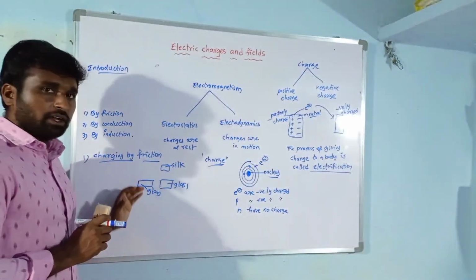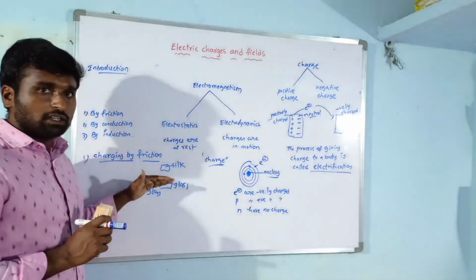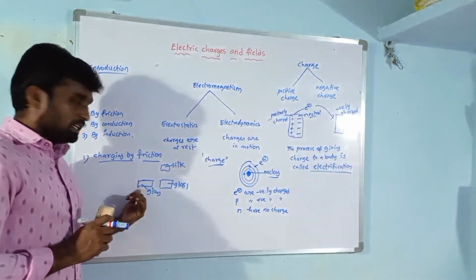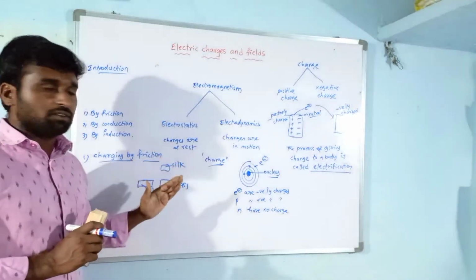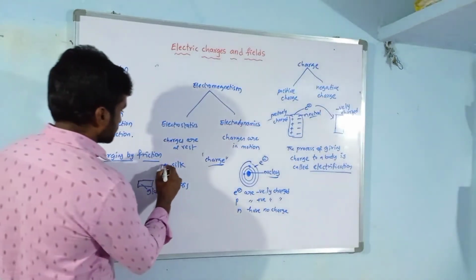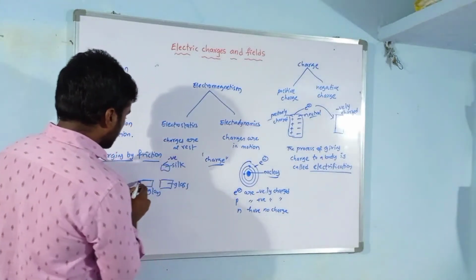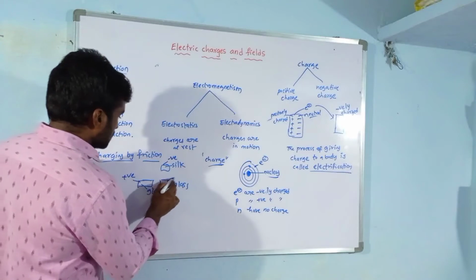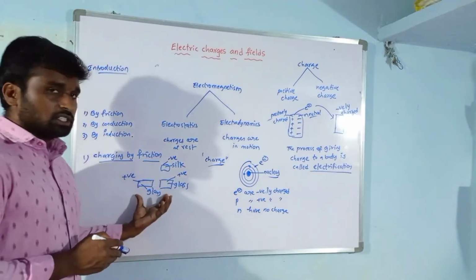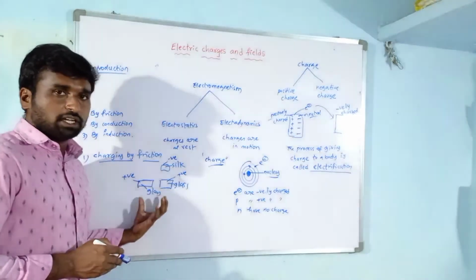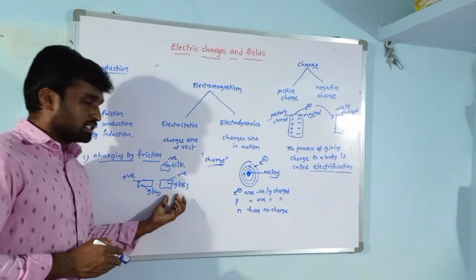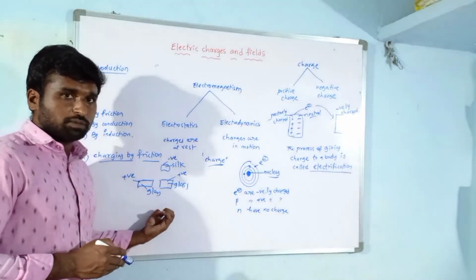That means when a glass rod is rubbed by a silk cloth, the glass rod becomes positively charged and the silk cloth becomes negatively charged. Silk cloth negative, glass rod positive. So this glass rod is also positive. These two charges are similar charges. Both are positively charged.